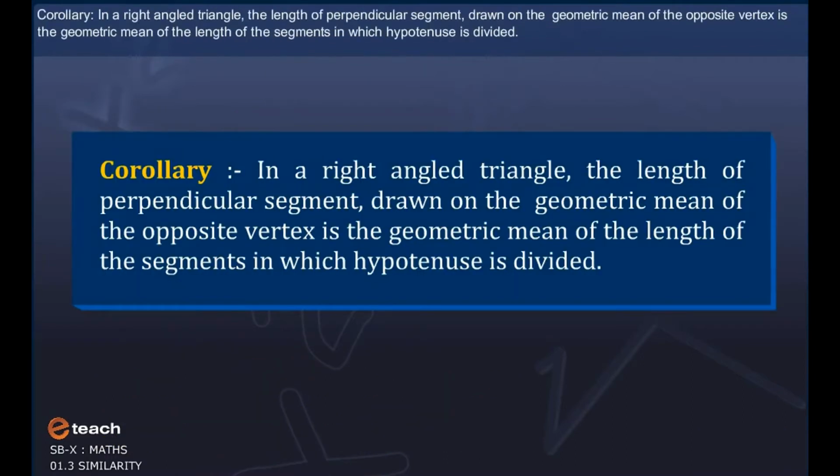Corollary: In a right-angled triangle, the length of the perpendicular segment drawn from the right-angle vertex to the hypotenuse is the geometric mean of the lengths of the segments into which the hypotenuse is divided.